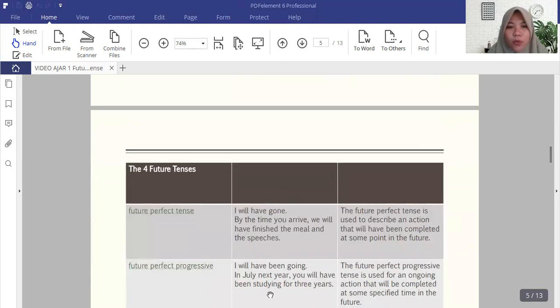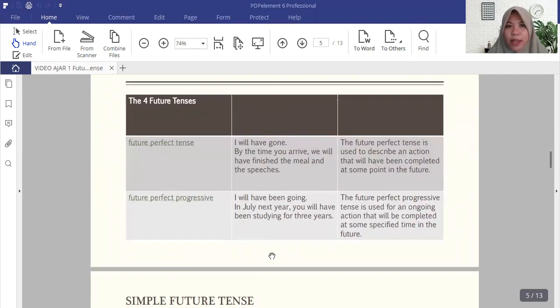So after that, we're going to move to the next type, the third type, that is future perfect tense. So in this case, we have moved to the perfect tense, yeah? So if you remember, in the present perfect tense, we have to use has or have plus verb 3, or past participle.